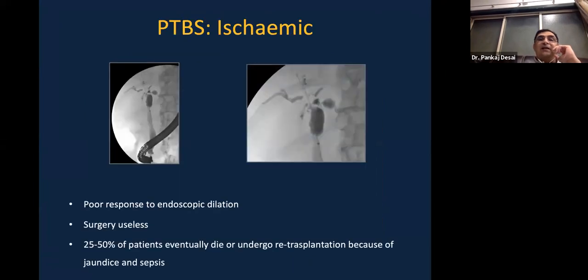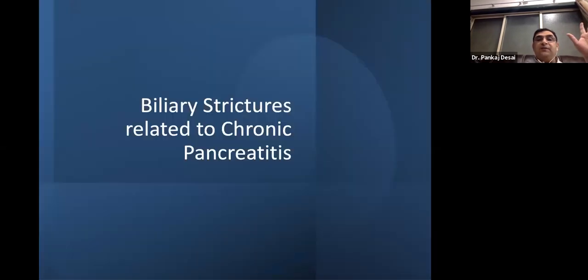This is again an example of an ischemic stricture, which is developing, which is non-anastomotic, and these strictures, which are so tight, have a very poor response to dilatation. Surgery is also useless, and 25 to 50% eventually die or undergo retransplantation because of jaundice and sepsis.